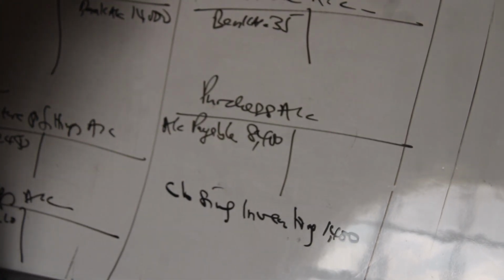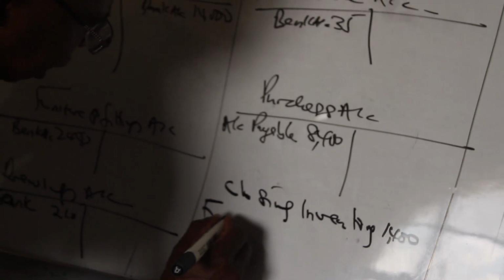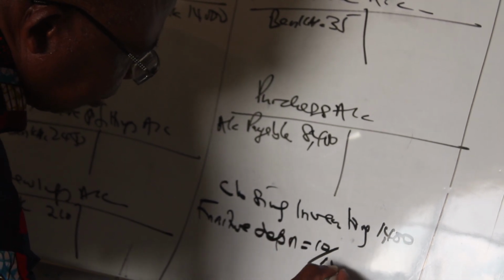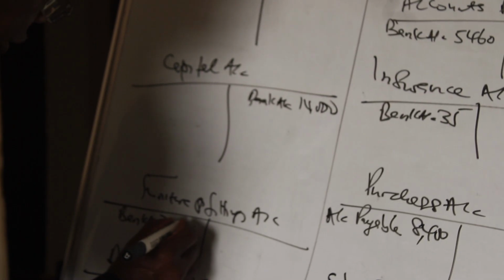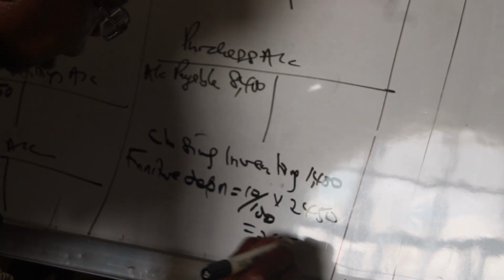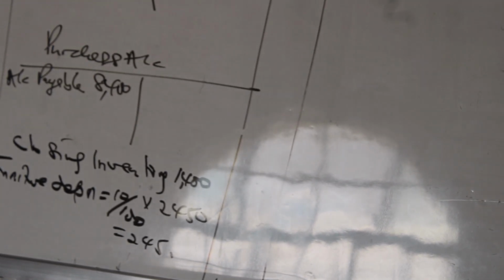We are told depreciation of furniture is provided at 10%. Furniture depreciation expense is 10% of the furniture cost, which is 2450. 10% of 2450 is equal to 245. Depreciation is 245.